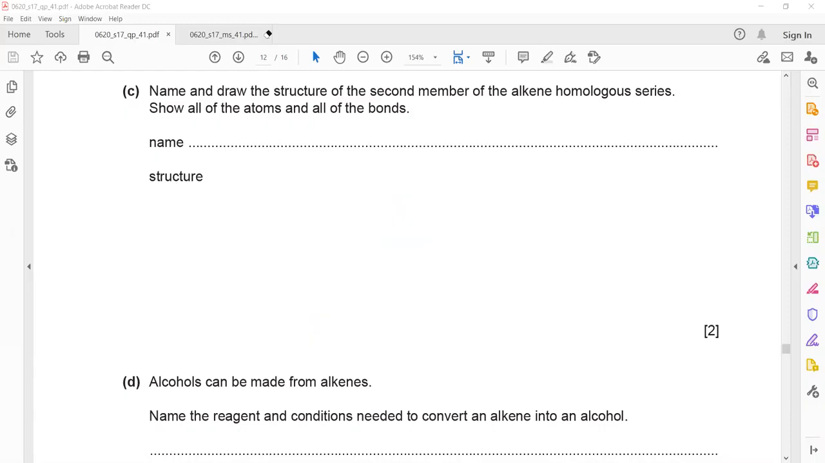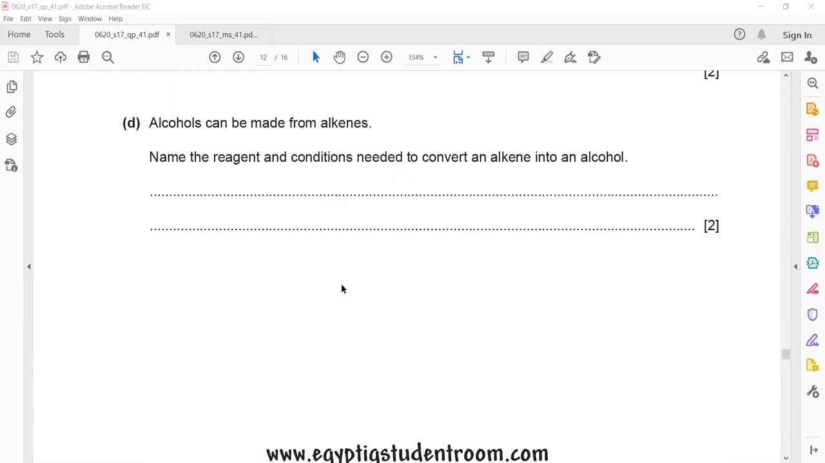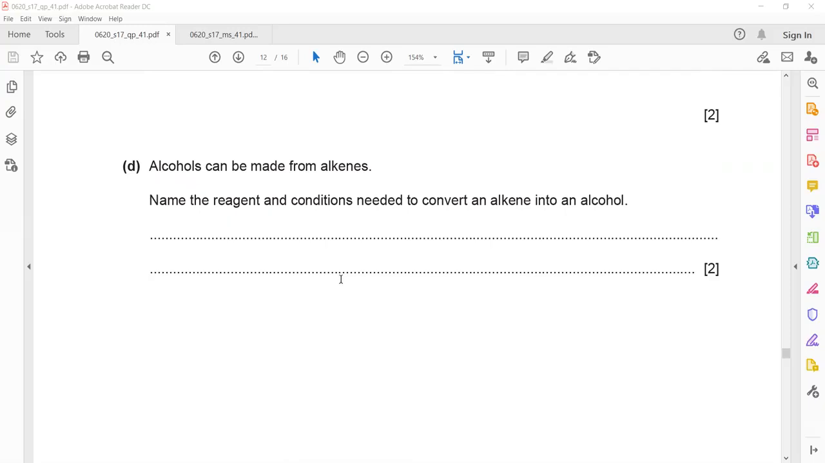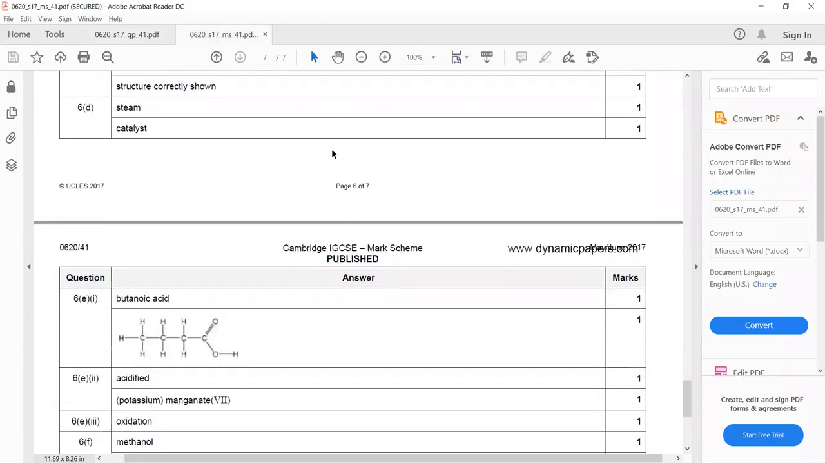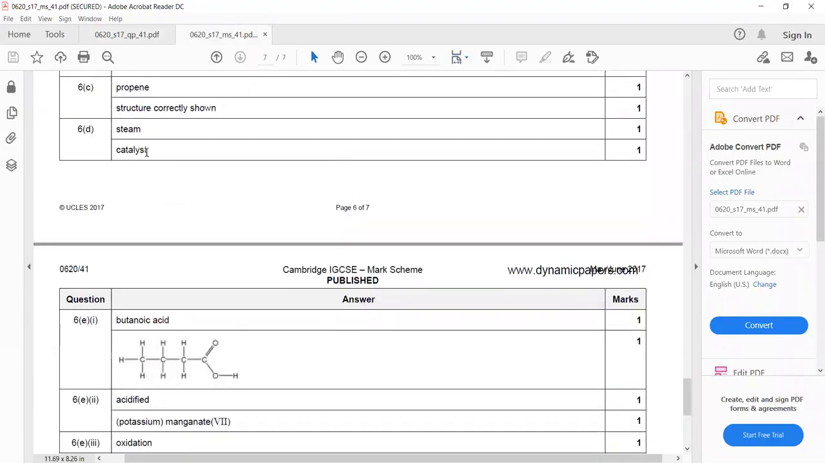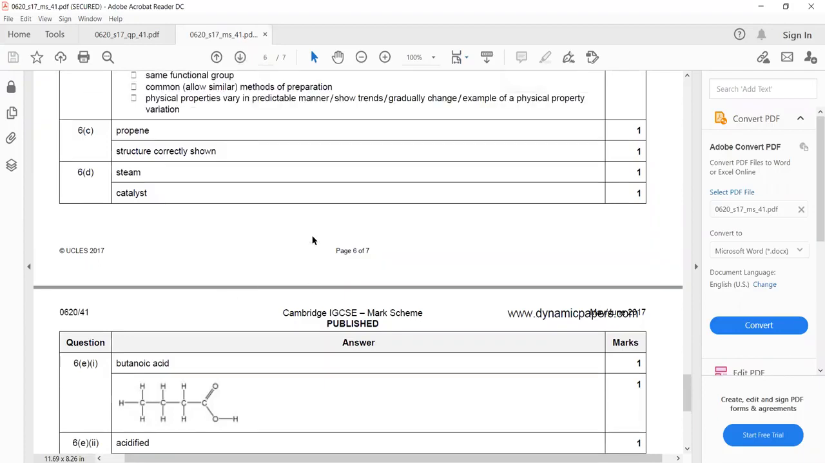Next is alcohols can be made from alkene, like we can prepare alcohol from alkene. Name the reagent, means which chemical we need, and what are the conditions needed to convert alkene into alcohol. What are the conditions required to convert alkene into alcohol? 10 to 100 degrees Celsius temperature. Which catalyst is used? You should be specific here, like manganese. No, not manganese. The steam and catalyst they mentioned, but what catalyst, you use phosphoric acid.